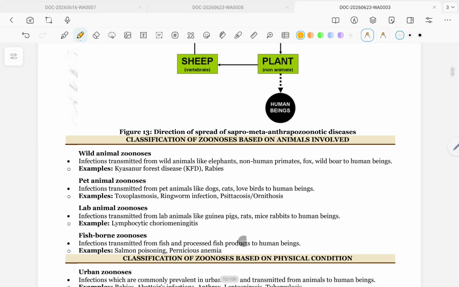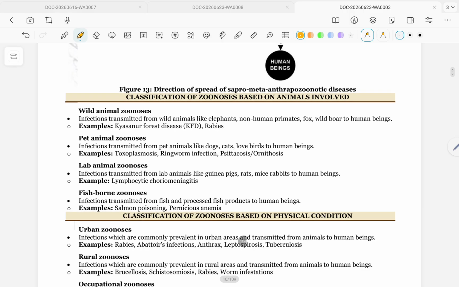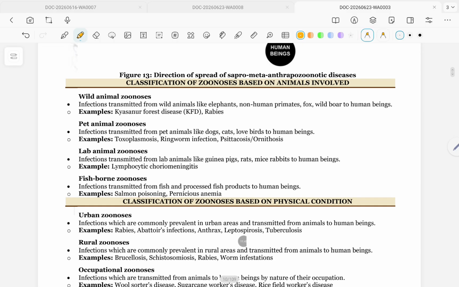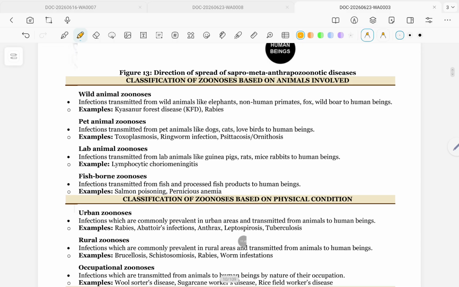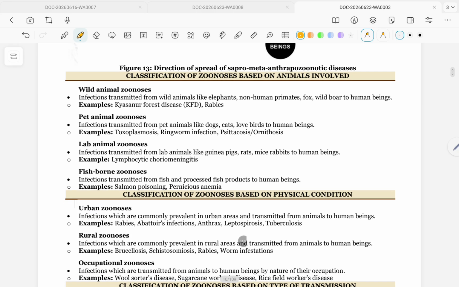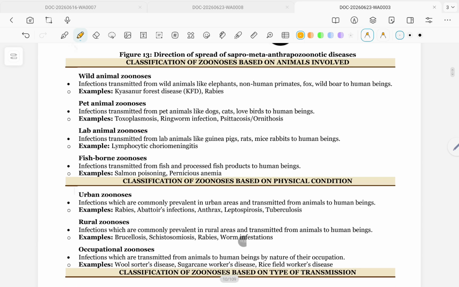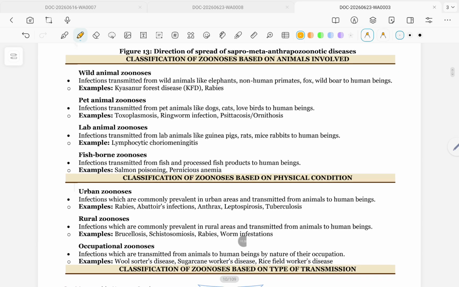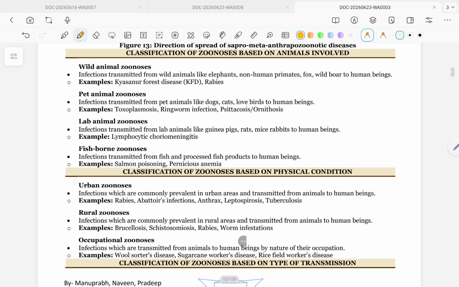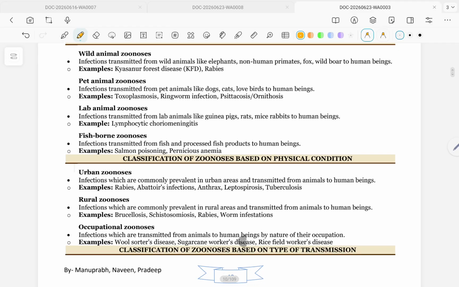Classification of zoonosis based on animal involvement. Wild animal zoonosis: infections transmitted from wild animals like elephant, non-human primate, fox, wild boar to human beings. Example: Kyasanur forest disease, KFD, rabies. Pet animal zoonosis: infections transmitted from pet animals like dog, cat, lovebird to human beings. Example: toxoplasmosis, ringworm infection, psittacosis, ornithosis.